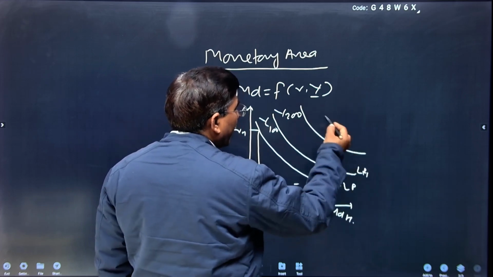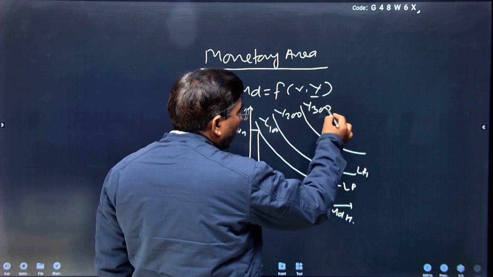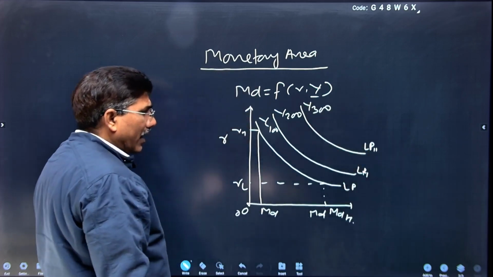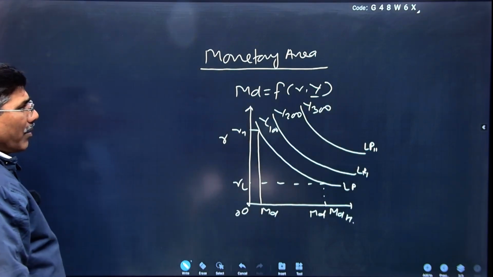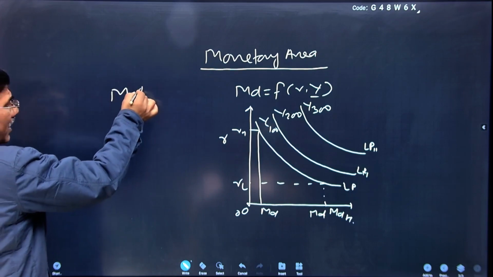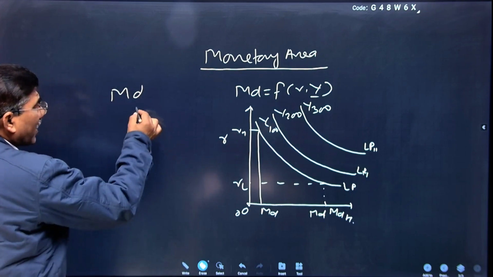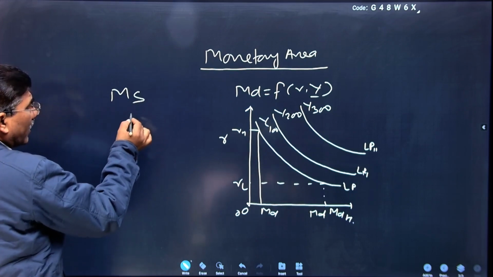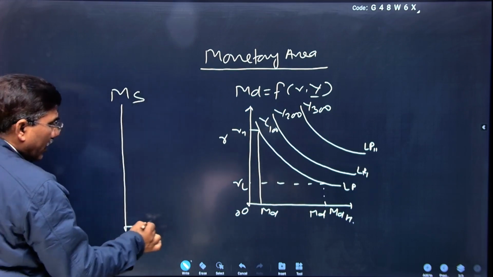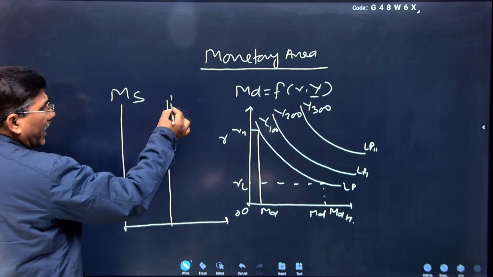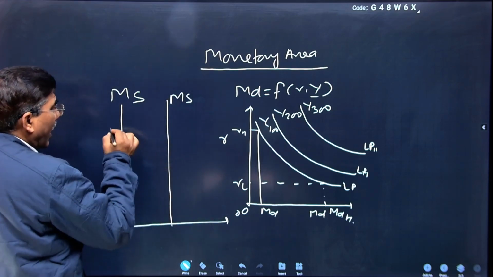Again, if the level of income increases, say by 300 rupees, then the money demand also increases, LP to LP double dash. Now you are clear about the one concept, what is the money demand. Now consider the money supply. Money supply is generally determined in the economy by whom? The Reserve Bank of India, and it depends on the conditions of a nation and it is always constant at a point of time, which is determined by the RBI.